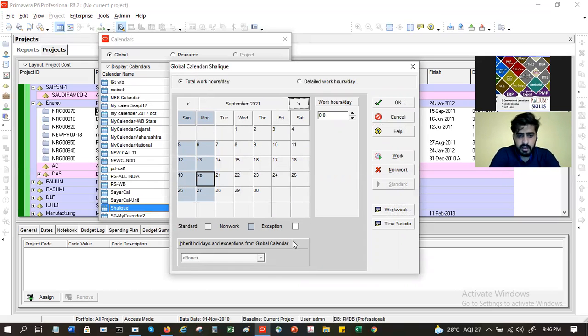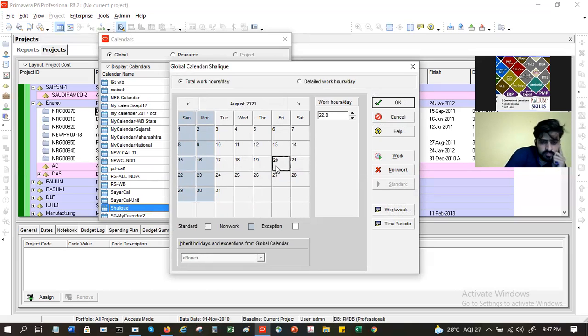What is an exception? Suppose 15th August is a holiday, I will say non-work. Oh, it is already non-work. Sorry, let's say 20th, today is non-work. See, now this color changes to non-work. It has become a holiday.